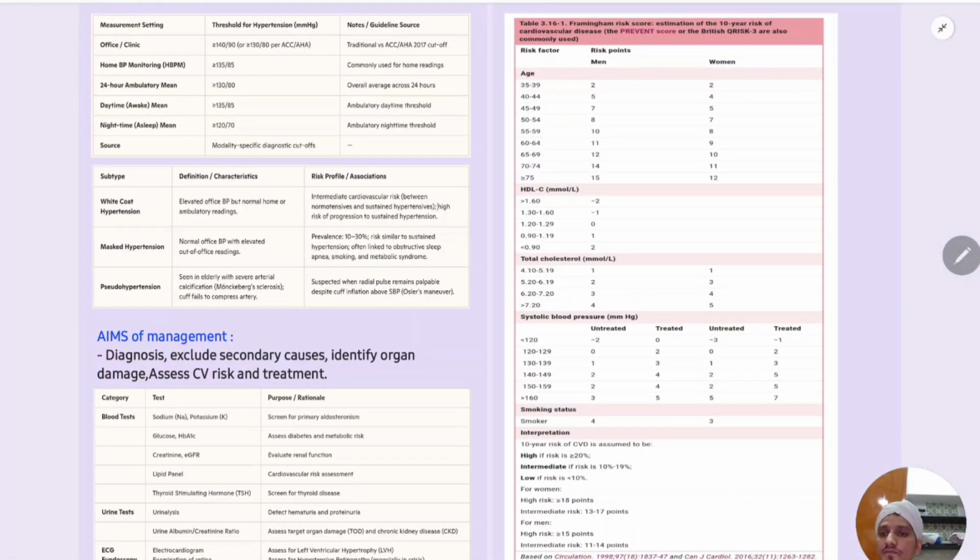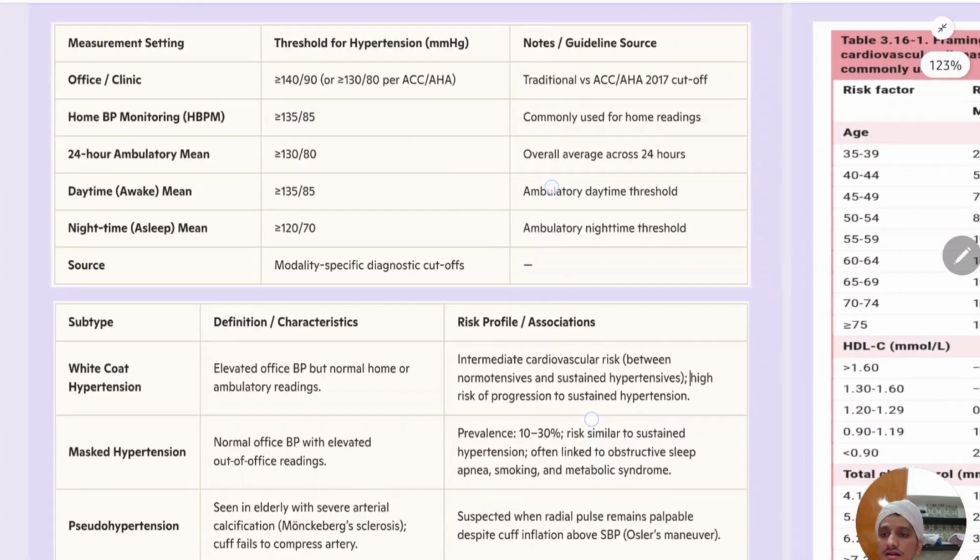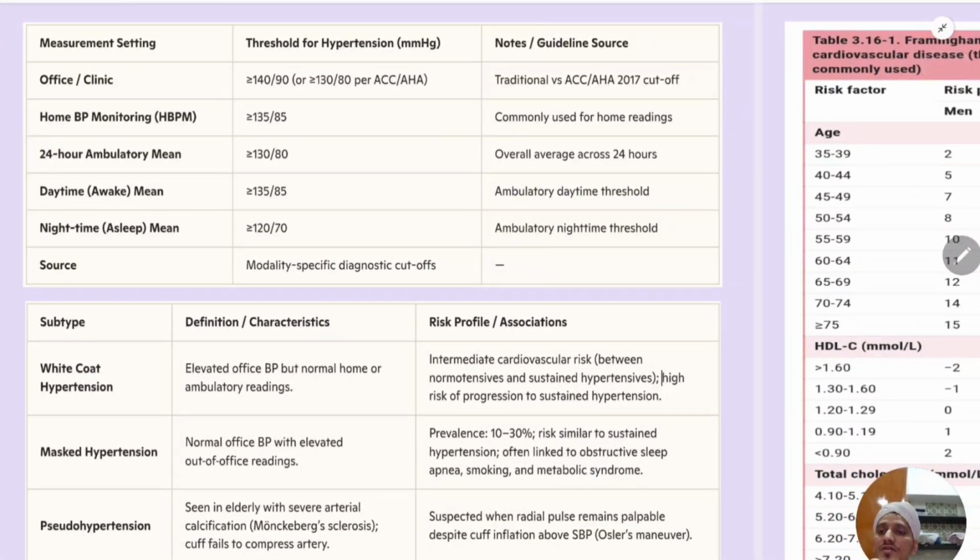Okay. So as I said, when you are taking the decision based upon the office or clinic BP, you will follow either this threshold or this threshold. When you should use which threshold, I have already discussed. If you are taking the decision based upon home BP monitoring, then the threshold is 135 by 85. Multiple visits, at least 2 visits.